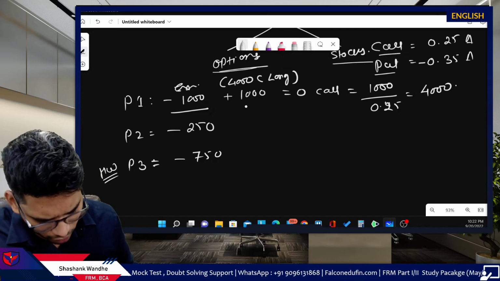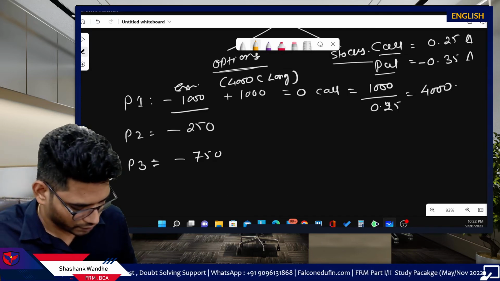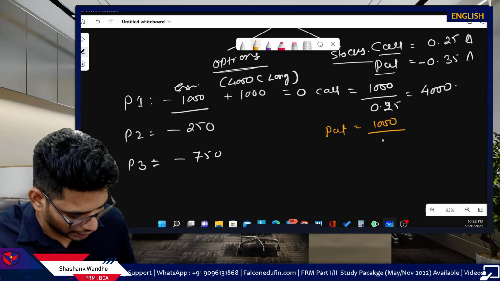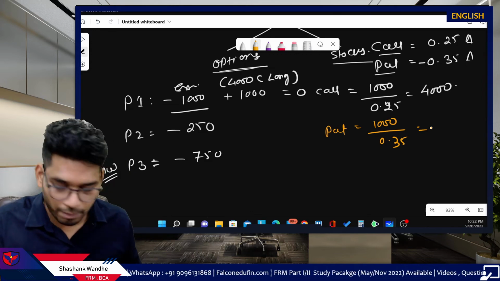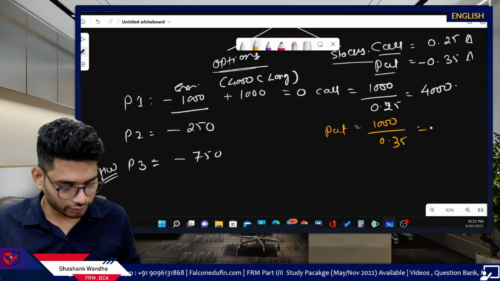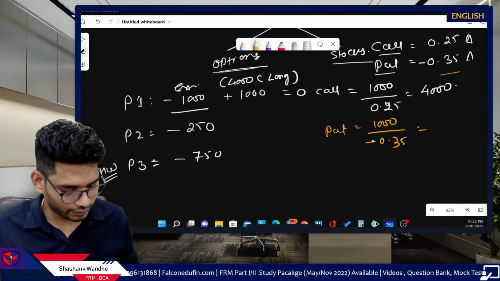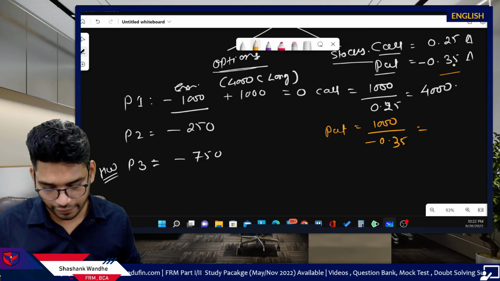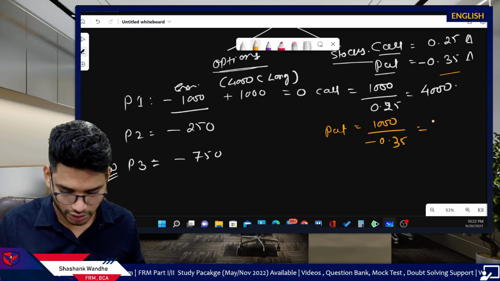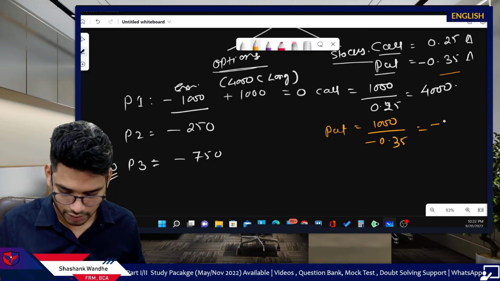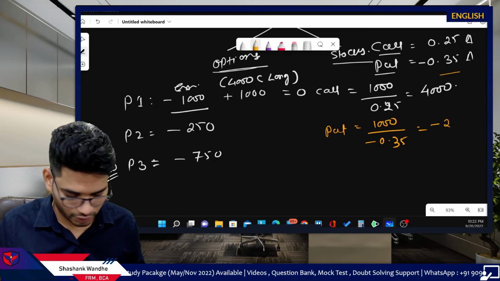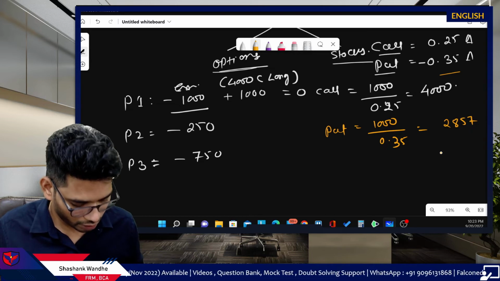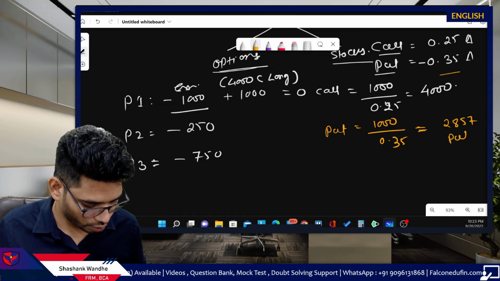What if we want to go with the put option? For the put option, same formula: existing position delta divided by 0.35, because this is the delta of your put option. 1000 divided by 0.35 will give us an answer of minus 2857. For now, don't bother about it. I will explain what we need to do here.